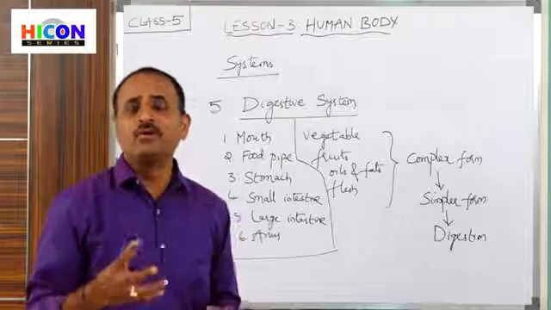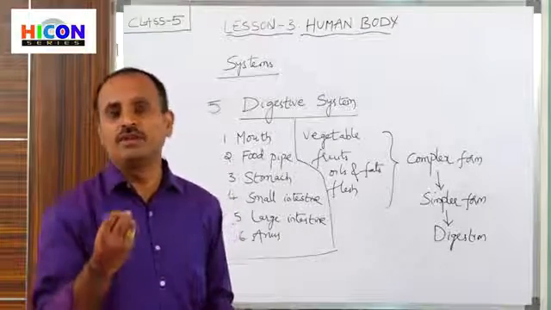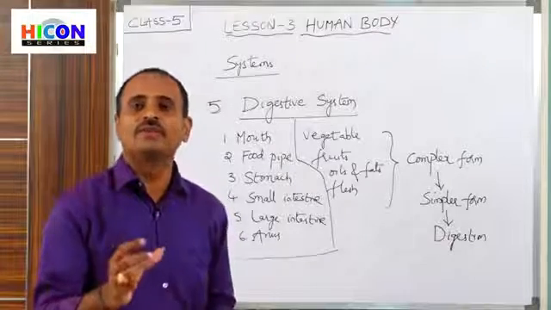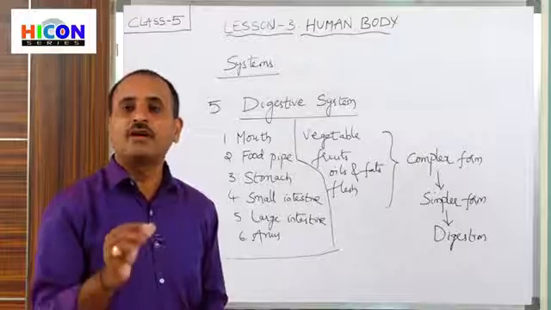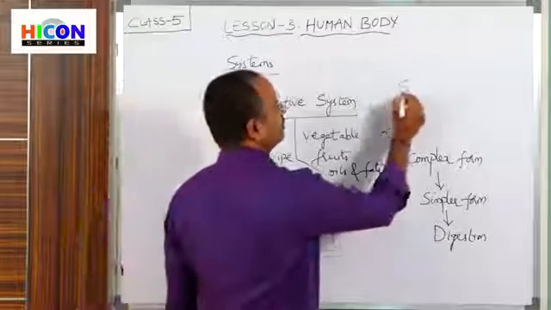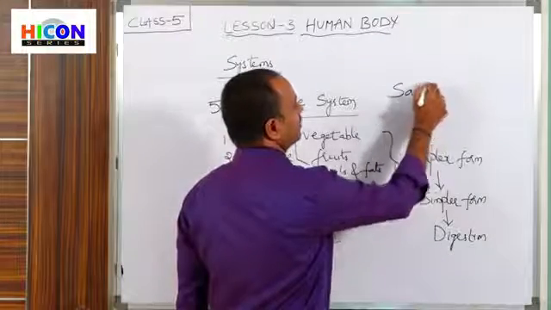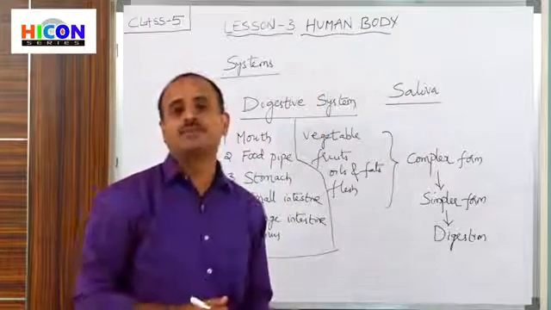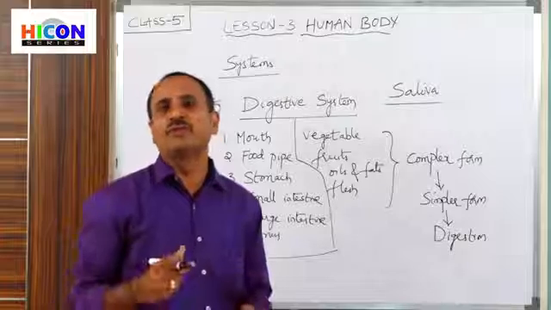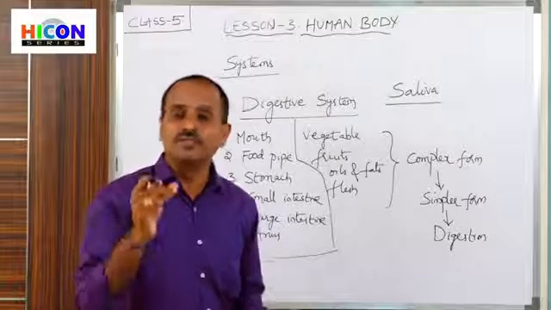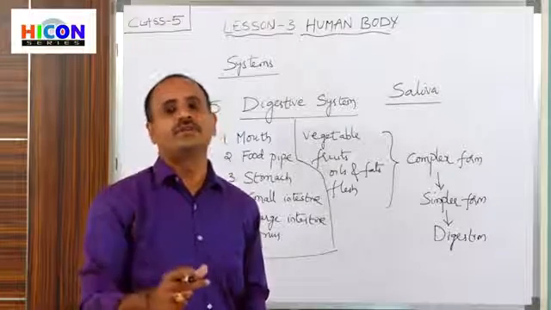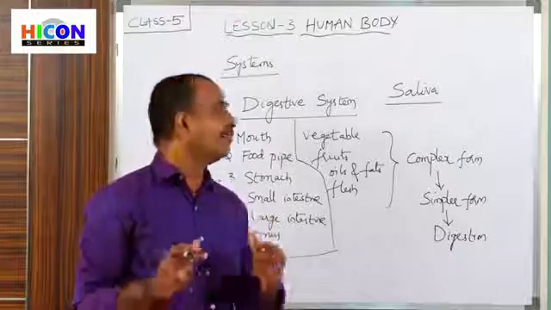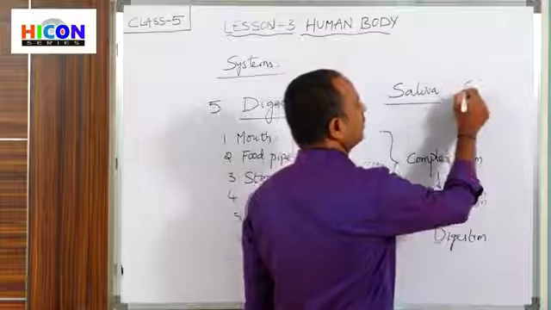There in our mouth we will chew the food, and there the food mixes with a liquid called saliva. So children, what is saliva? It is a liquid juice which is present in our mouth. While we are chewing, the food mixes with this liquid juice, which is called saliva. Saliva is secreted by salivary glands which are present in our mouth.